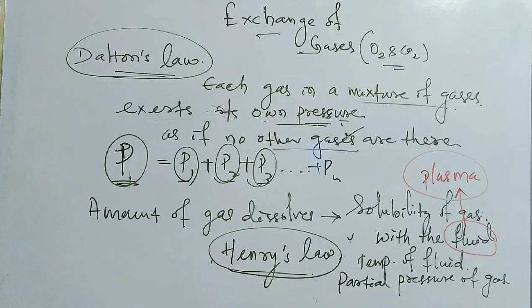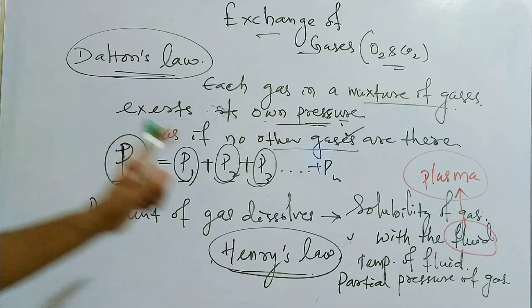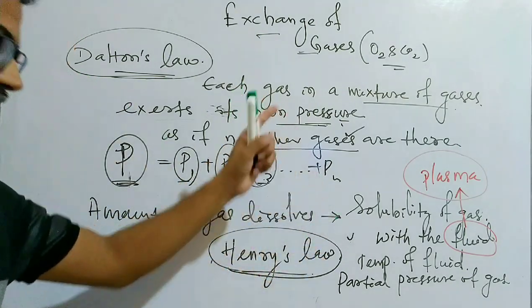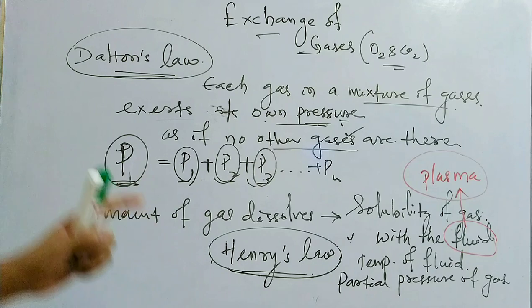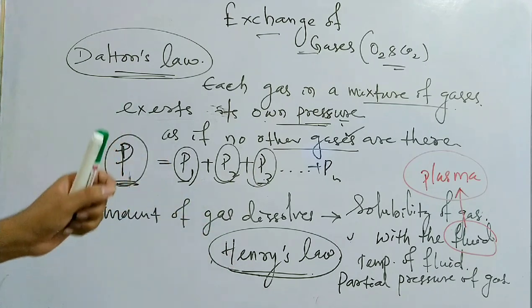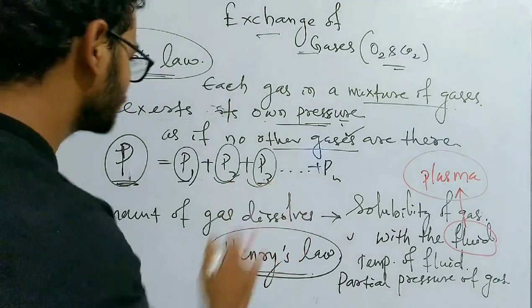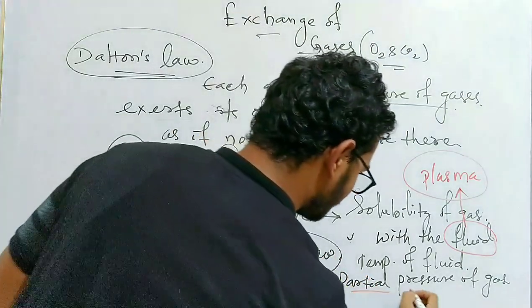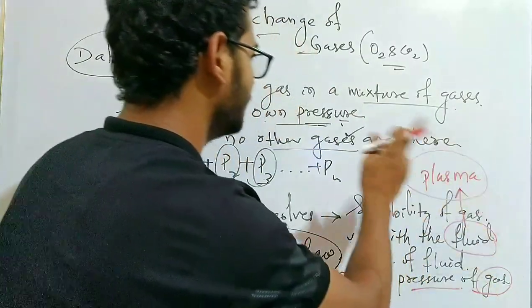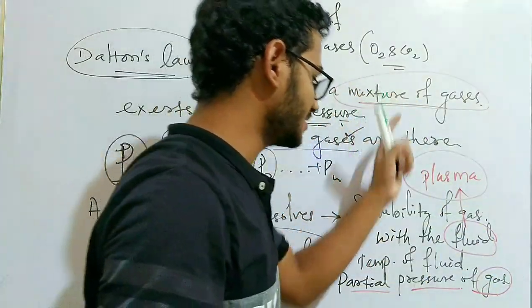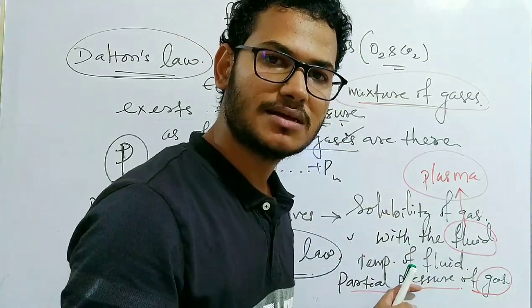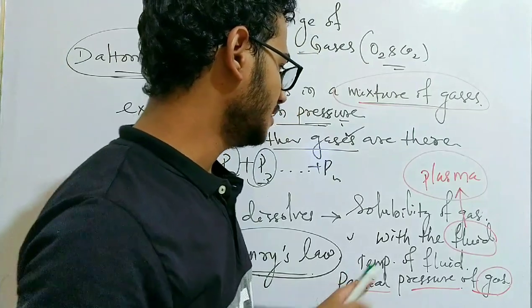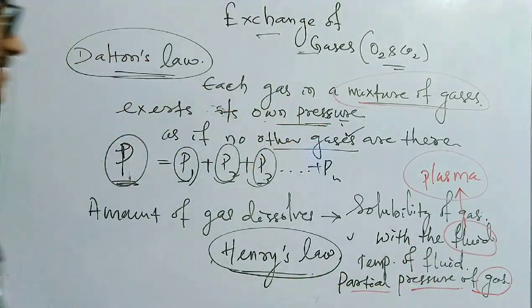Okay, so the amount of gas that dissolves depends on the solubility of the gas with the fluid, the temperature of the fluid, and the partial pressure of the gas. The concentration of gas dissolved in fluid depends directly on its partial pressure in the mixture of gases. In the mixture of gases, the pressure of that particular gas is what will dissolve into the fluid. So the partial pressure plays an important role here.